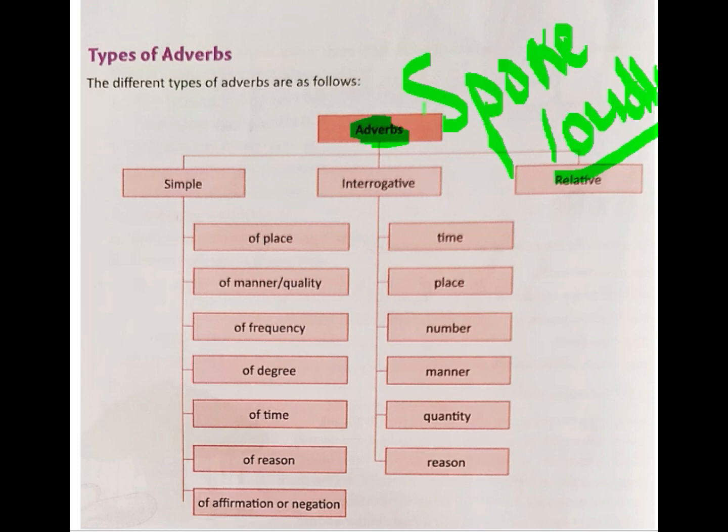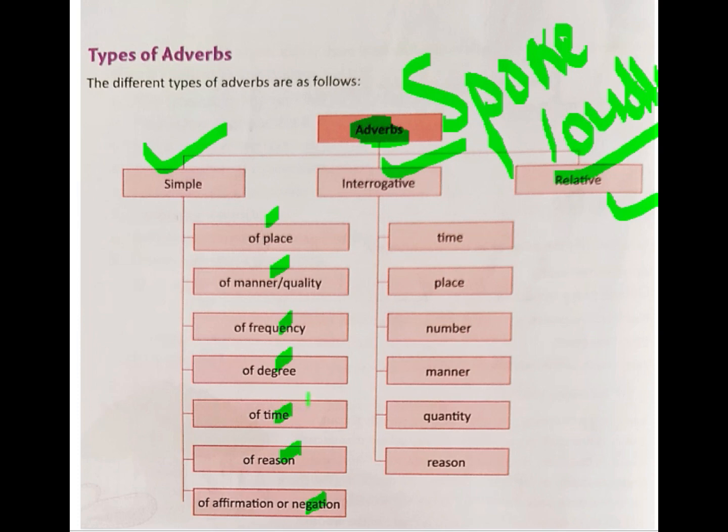Alright. So adverbs are basically split into three categories: simple adverbs, interrogative adverbs, and relative adverbs. Now simple adverbs are further classified into adverbs of place, manner, frequency, degree, time, reason, affirmation, or negation. Most of these you might have read in your previous years too, like place, quality, frequency, time.